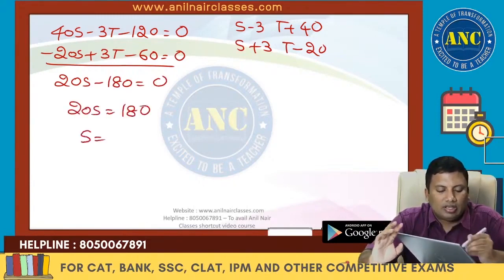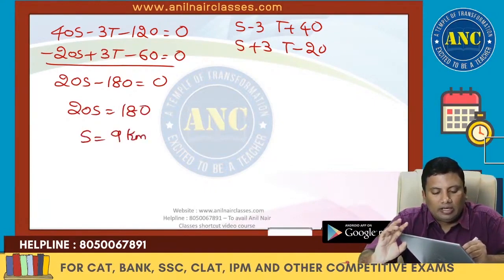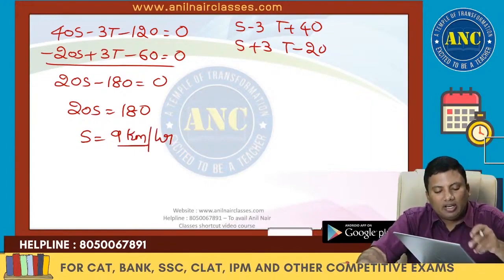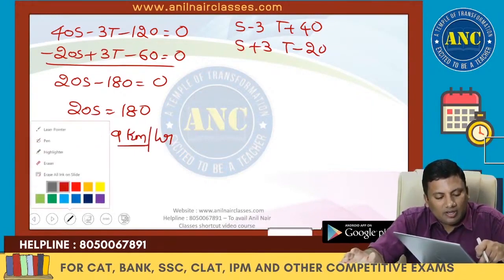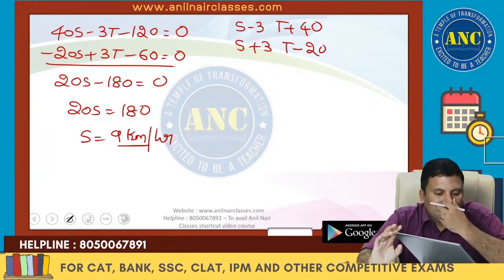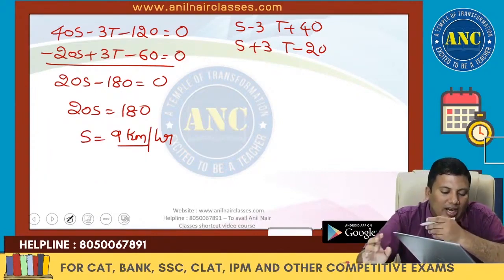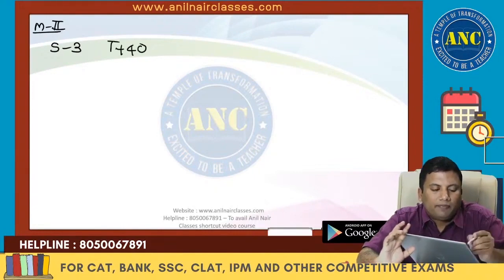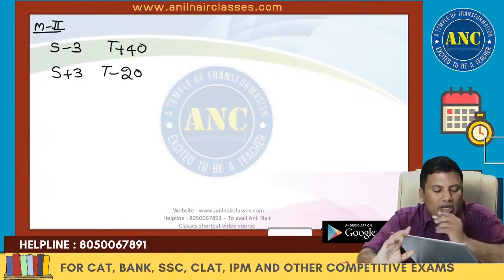S is nothing but 9 kilometers per hour. You can take anything. If it is hour, you have to convert that minutes into hours. So, these are nothing but for 9 kilometers per hour. S minus 3, t plus 40; s plus 3, t minus 20.